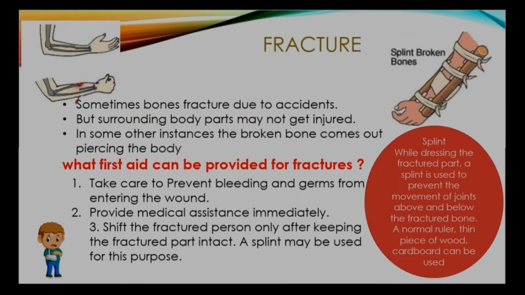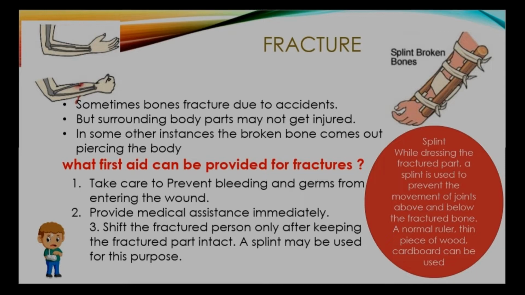Fracture. Sometimes bones fracture due to accidents, but surrounding body parts may not get injured. In some other instances, the broken bone comes out piercing the body. What first aid can be provided for fractures? Take care to prevent bleeding and germs from entering the wound. Provide medical assistance immediately. Shift the fractured person only after keeping the fractured part intact. A splint may be used for this purpose.